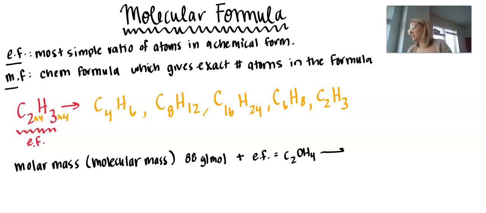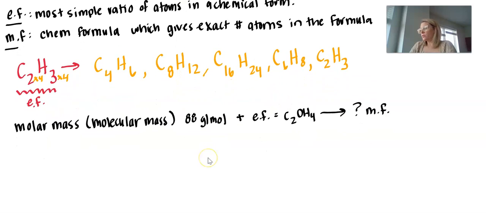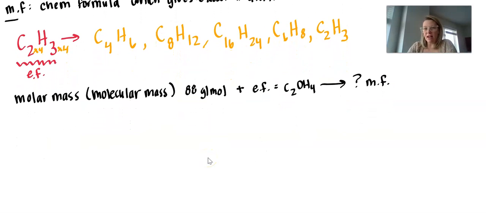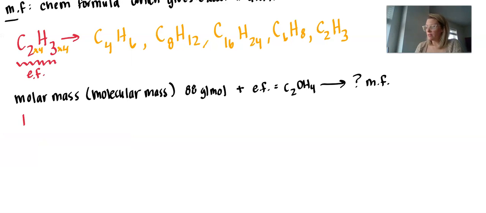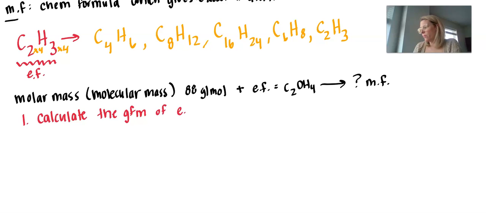I want to know from this information, what is the molecular formula of my substance? So it's really just a quick 3-step process to figure out the molecular formula from the empirical formula. So first, step number 1 is going to be to calculate the gram formula mass of the empirical formula.